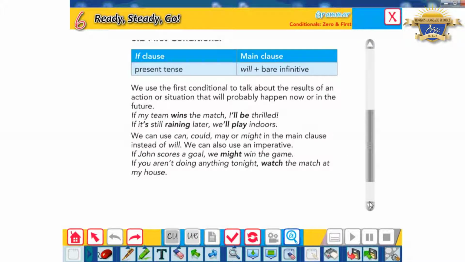So this is for the zero conditional and the first one. Next.